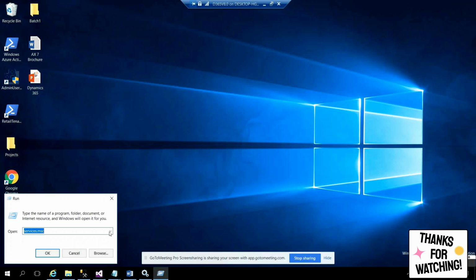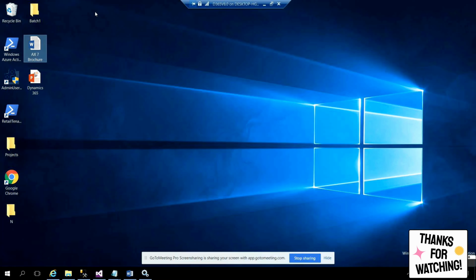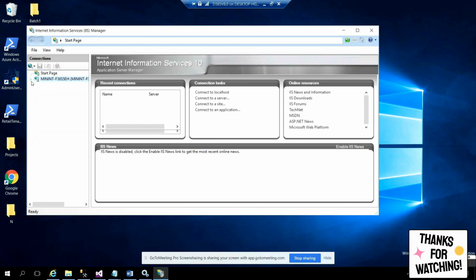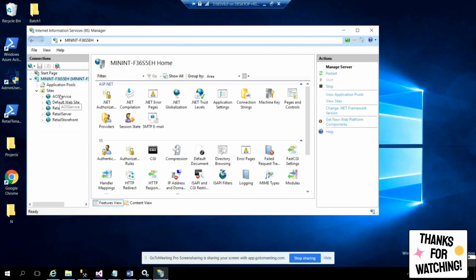Go to Run and type inetmgr and click on OK. Now you should expand your server, and under the sites you should see the AWS service. If this is not there, or if this is stopped, you cannot browse the AX services or AX client. Remember, this is the website which you are going to use for browsing the AX client.